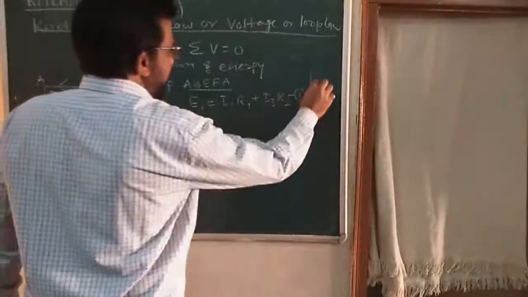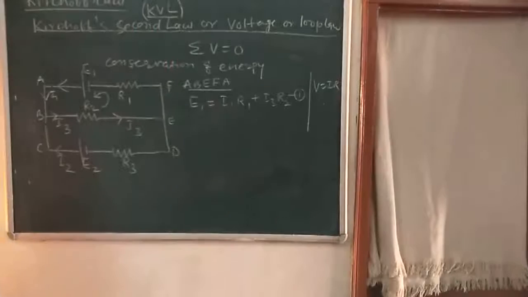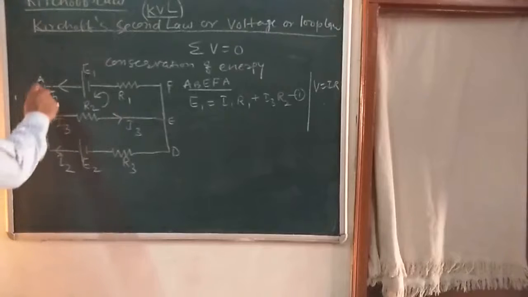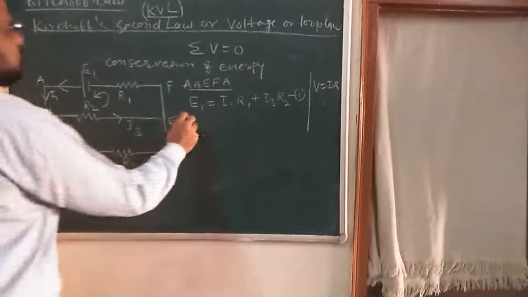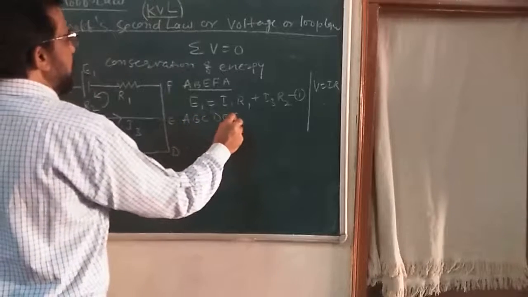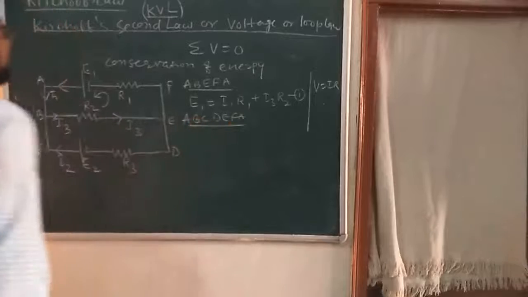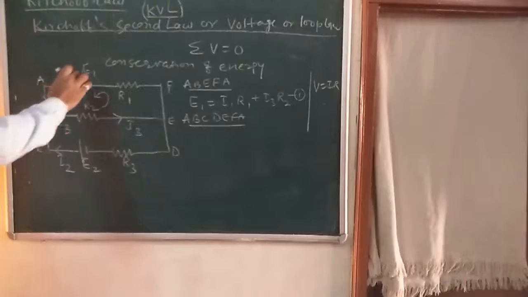This equation we can find with the help of our Ohm's law also. V is equal to IR. That formula we have taken here. So this is our equation number 1. Similarly, we can take another loop A, B, C, D, E, F, A. It is called the second loop. In this second loop, I can say here are the two batteries.